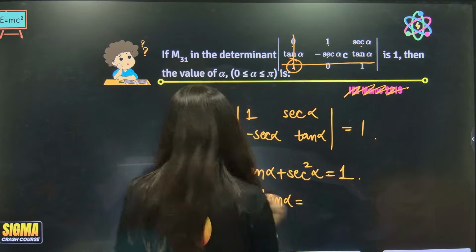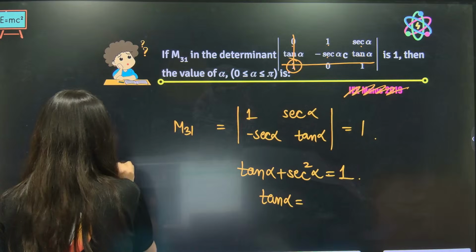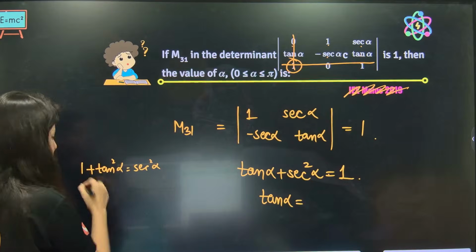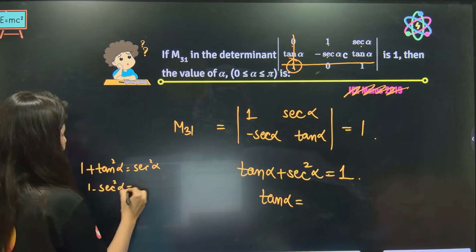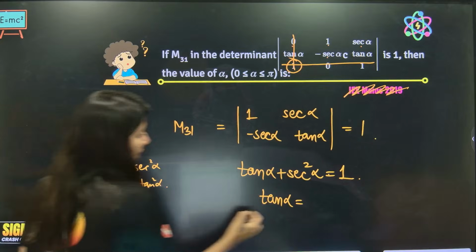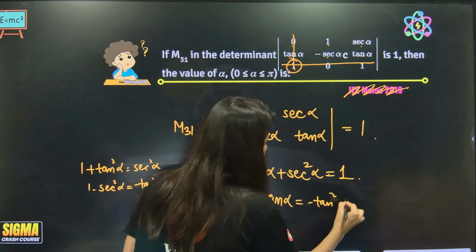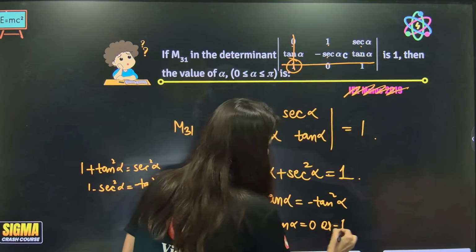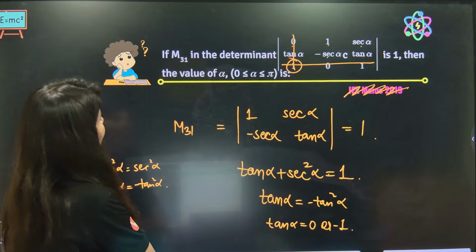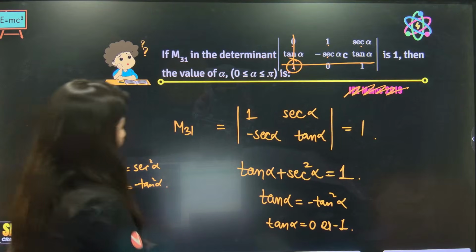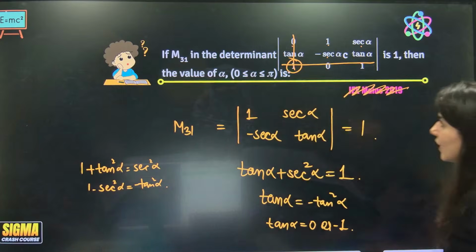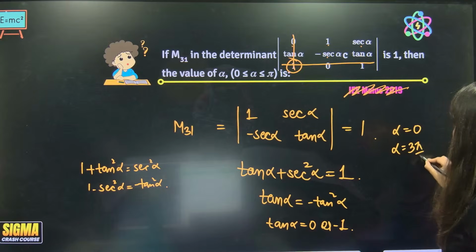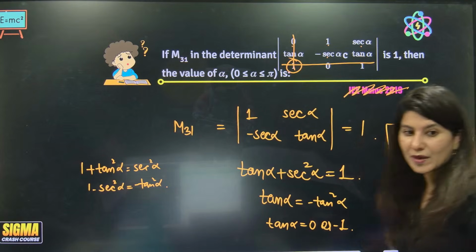So 1 plus tan square alpha is equal to sec square alpha. So now 1 minus sec square alpha is minus tan square alpha. So this is going to be minus tan square alpha. So clearly tan alpha will be either 0 or minus 1. What they are asking is the value of alpha. So the value of alpha could be 0, or alpha could be 3 pi by 4 as well. So two values we are getting: 0, 3 pi by 4.